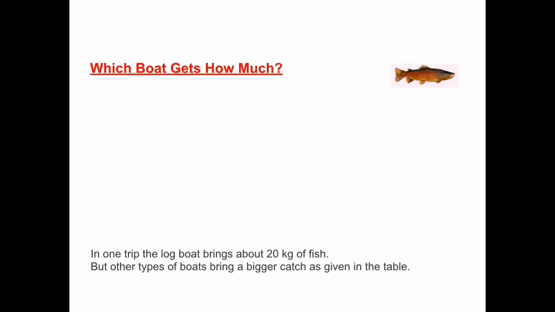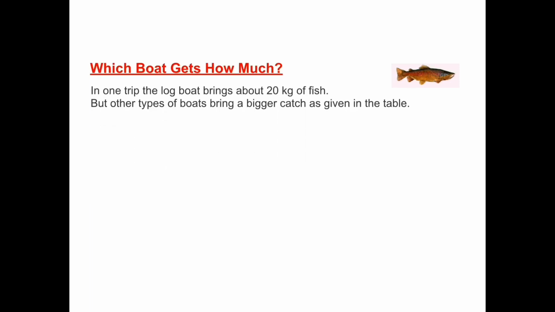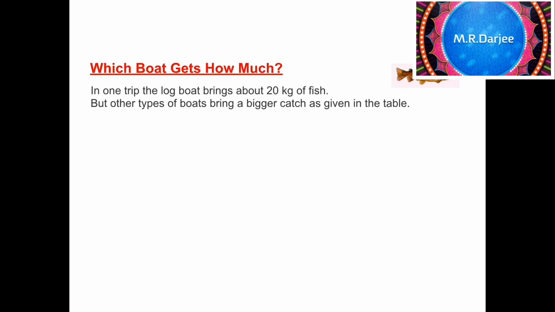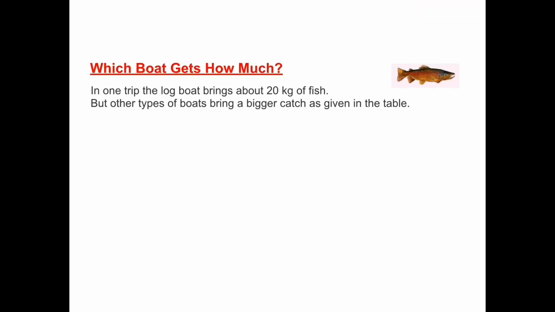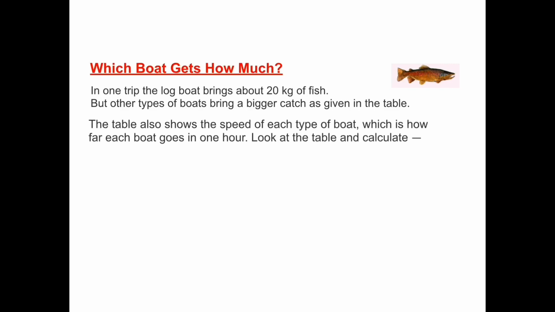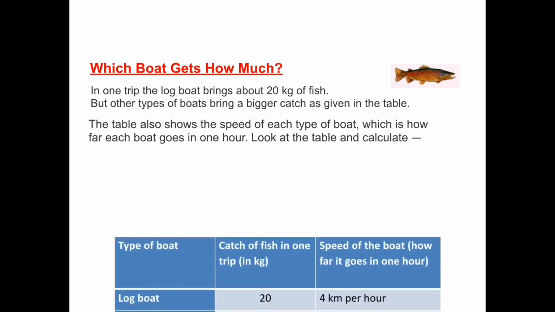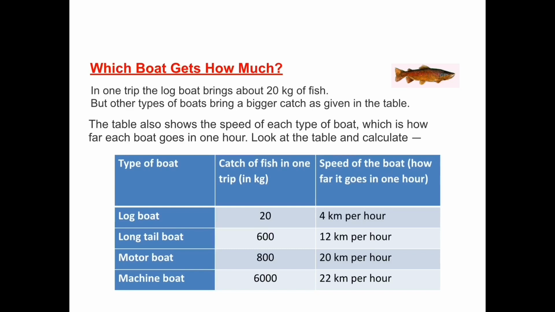Which boat gets how much? In one trip, the logboat brings about 20 kg of fish, but other types of boats bring a bigger catch as given in the table. The table also shows the speed of each type of boat, which is how far each boat goes in 1 hour. Look at the table and calculate. Type of boat, catch of fish in one trip in kg, speed of the boat, how far it goes in 1 hour: logboat 20 kg, 4 km per hour; long tail boat 600 kg, 12 km per hour; motor boat 800 kg, 20 km per hour; machine boat 6000 kg, 22 km per hour.